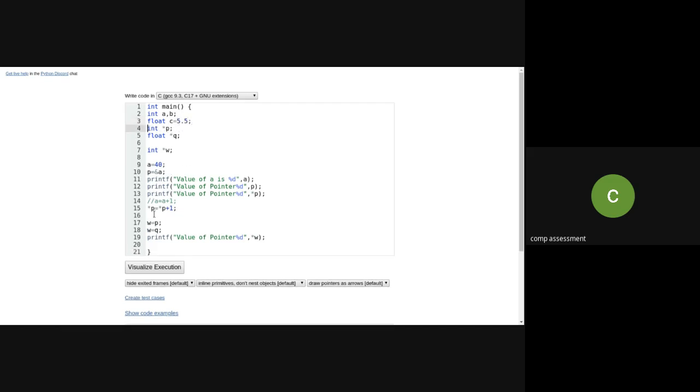And now what I'm doing, I'm assigning Q, because my Q is of float type pointer variable, is equal to ampersand C. And now have a look.